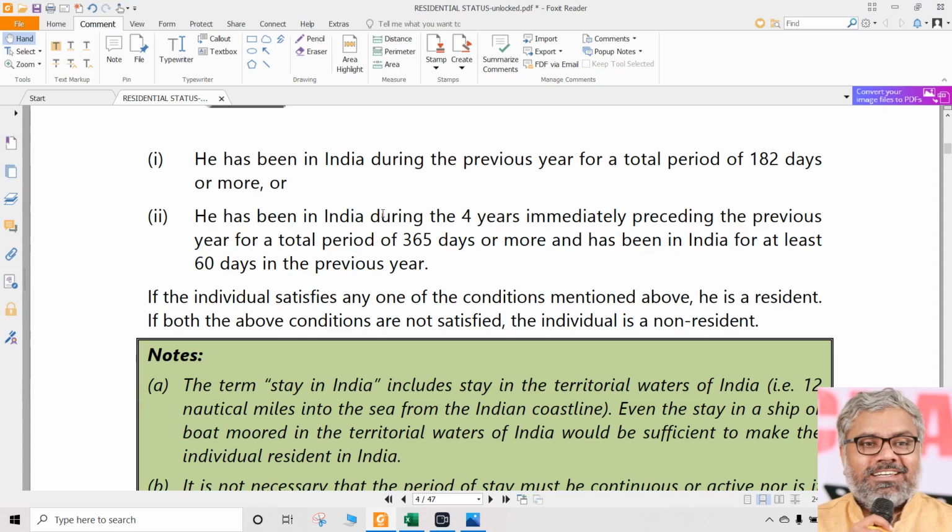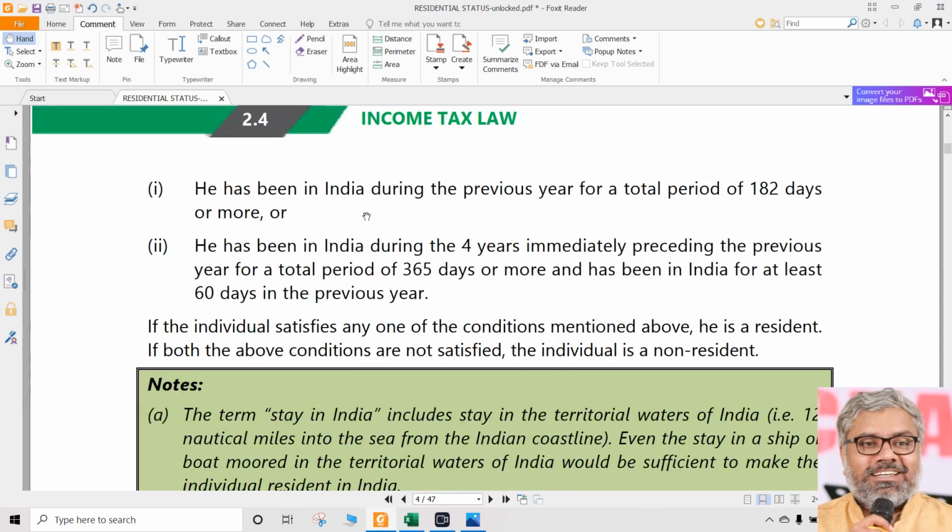When both are satisfied, that is double enough. That does not make him double resident. There is only one resident. So, just because one condition is satisfied or both conditions are satisfied, the status is not going to differ. Status is going to be resident. So, what will these conditions tell us? These conditions will tell us whether a person is basically a resident or not. That is a point to note here.